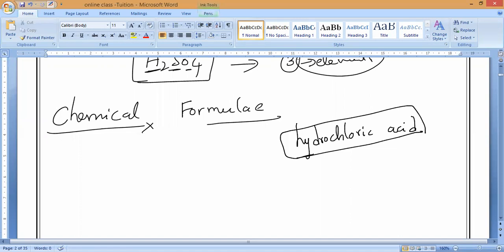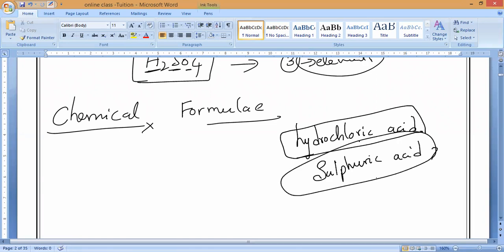Yes or no? And suppose you find that hydrogen is there, chlorine is there, but how many are there? We don't know. For example, if I say sulfuric acid and ask, Maunesh, what elements are there and how many atoms, then Maunesh will say he doesn't know anything.